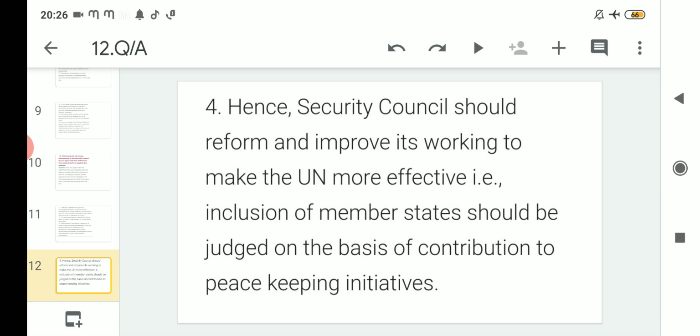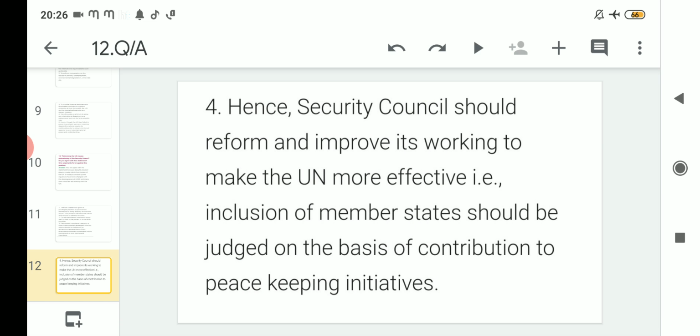And what is the suggestion or solution given so that the UN Security Council becomes more effective? That means member countries should be judged on the basis of contribution to peacekeeping. Support those countries, maybe developed or developing, but judged on the basis of whatever peace initiatives they are doing.